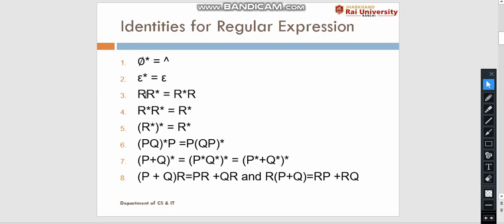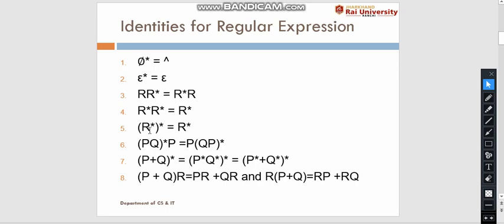We have r into r to the power Kleene closure is equal to r to the power Kleene closure into r, where r is a regular expression. Next, r to the power Kleene closure into r to the power Kleene closure is always equal to r to the power Kleene closure.